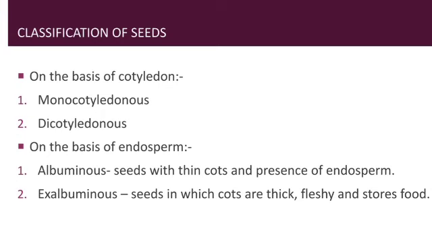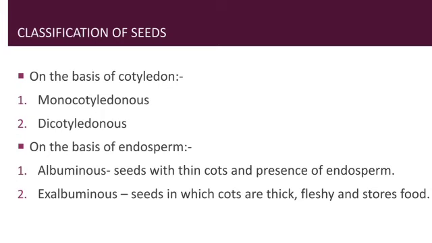Now on the basis of endosperm. You might have heard about endosperm in the last chapter: the second fertilization, between the sperm nucleus and the polar nuclei present right at the center of the ovule, develops into endosperm.